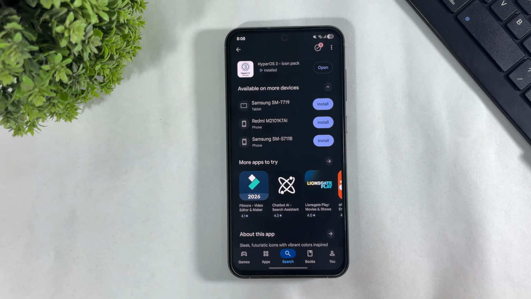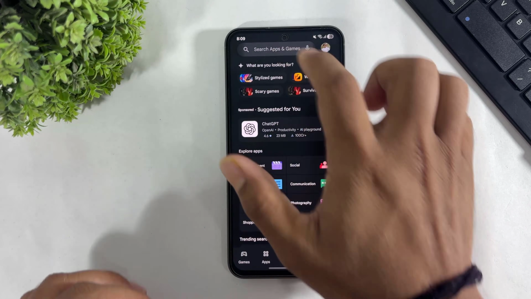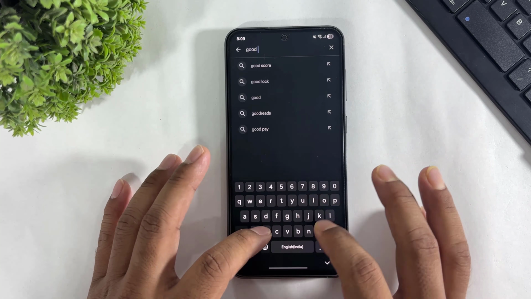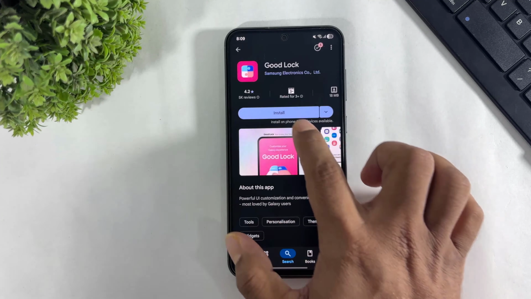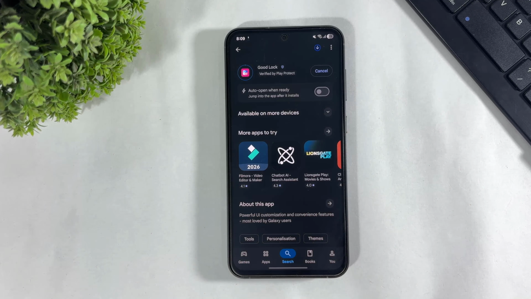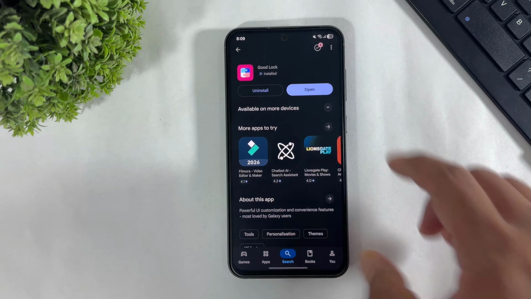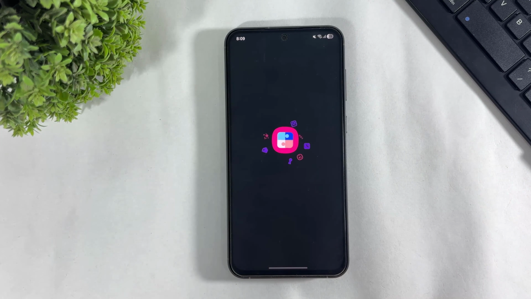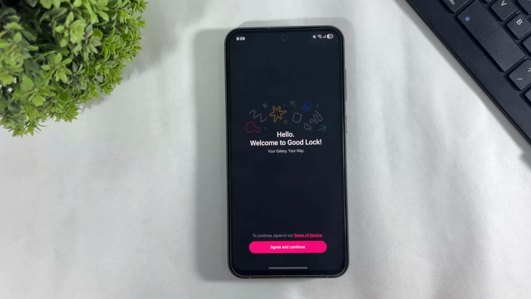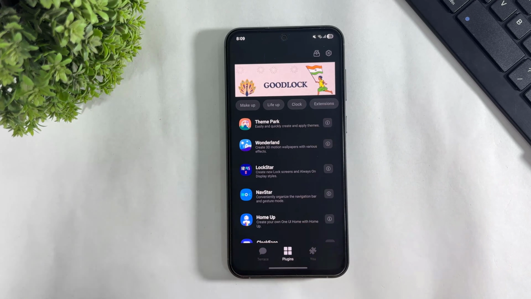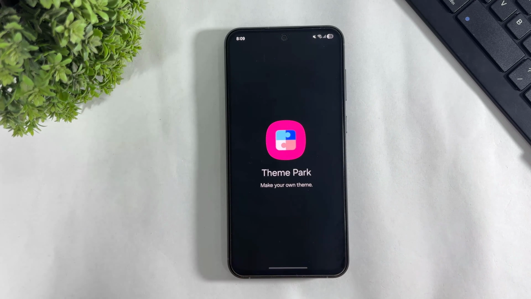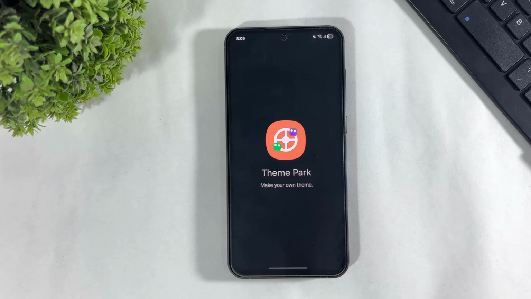After install, guys, again search Good Lock and install Good Lock on your Galaxy device. After install, simply tap and open. Agree and continue, go to plugins and download Theme Park plugin. After download, simply tap and open Theme Park.